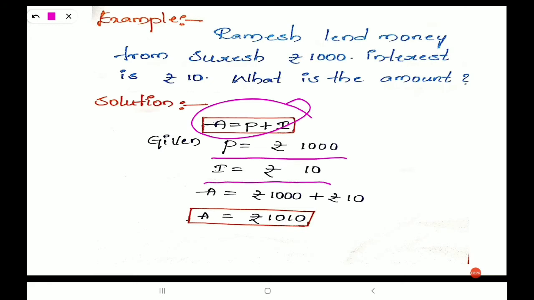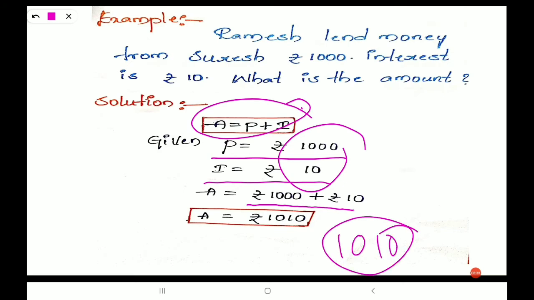I is nothing but interest, given 10 rupees. We substitute the values in the formula. We get A is equal to 1000 rupees plus 10. That is 1010 rupees, the amount. This is the example.